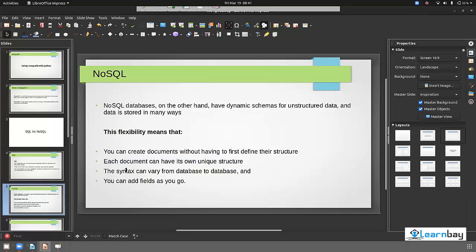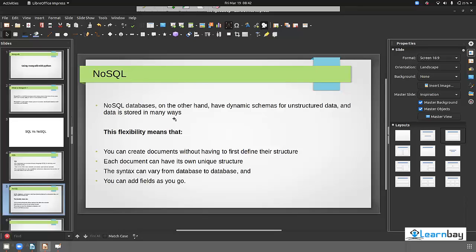The syntax can vary from database to database. This means that suppose I am using MongoDB, the syntax to query data from the database can be different. For MongoDB it can be different, for Google it can be different, for Microsoft it can be different. So syntax is not fixed here. This is a disadvantage, you can say.